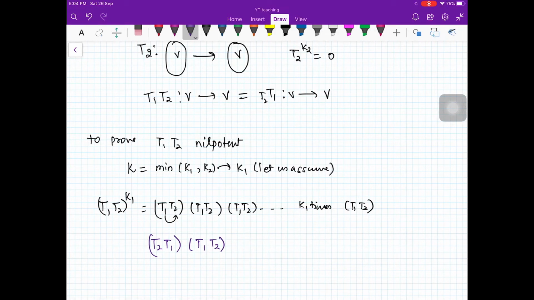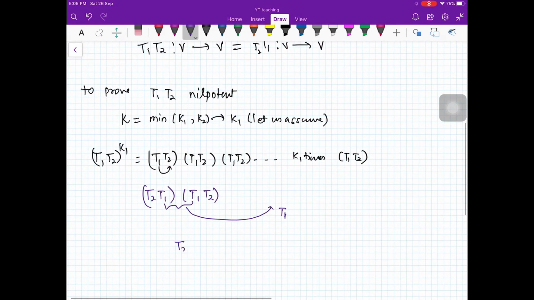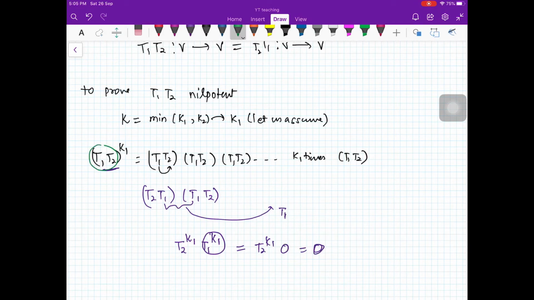And then again, because everything is commutative here, you can bring all these T1s to the right hand side. So you have T2 raised to power K1, T1 raised to power K1, right? And this is a 0 operator. So you have T1 T2 raised to some power is a 0 operator. So it implies T1 T2 is a nilpotent operator.